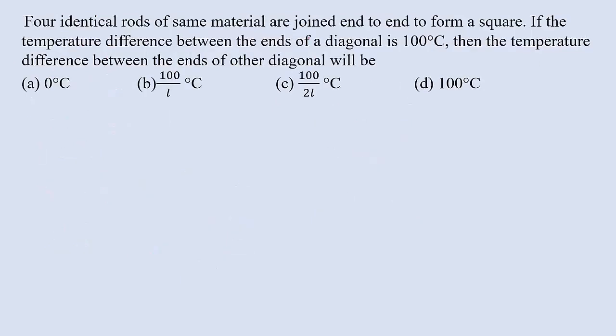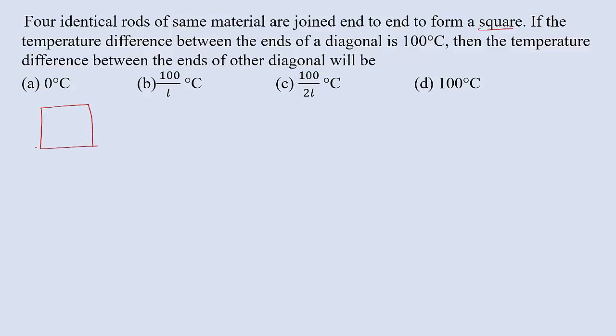Four identical rods of the same material are joined end to end to form a square. If the temperature difference between the ends of a diagonal is 100 degrees Celsius, then the temperature difference between the ends of the other diagonal will be? See here, 4 identical rods are joined end to end, so that forms a square. So now I am going to consider a square.